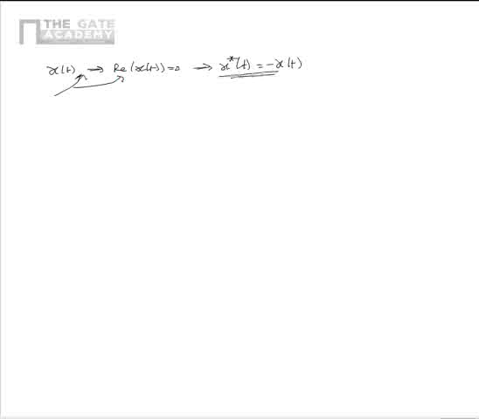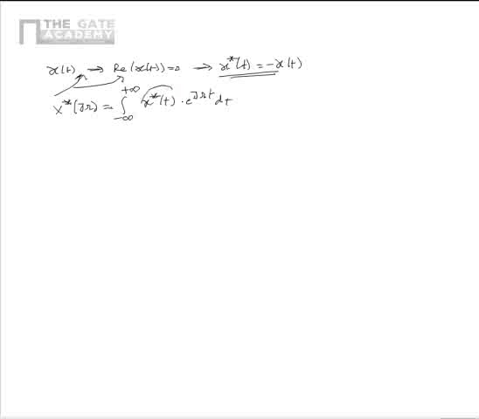So x star of t is equal to minus x of t. From this, if we try to find the conjugate of the CTFT representation, that is x star of j omega, we can write that integral minus infinity to plus infinity x star of t multiplied by e power j omega t dt.